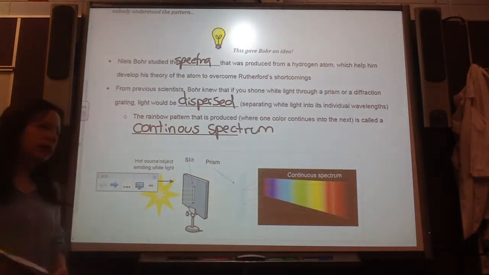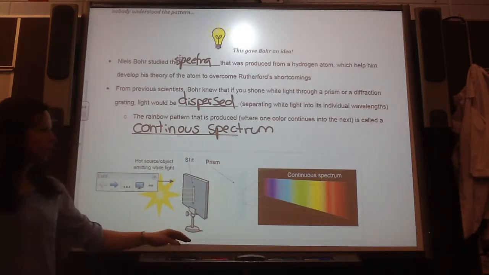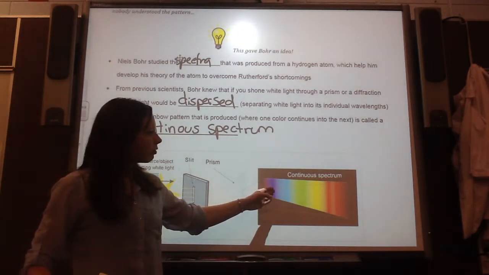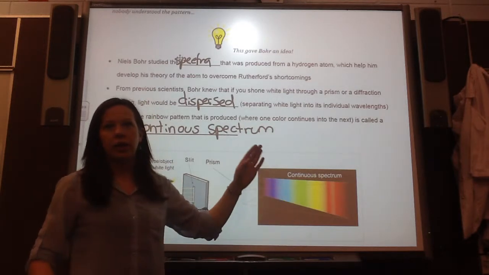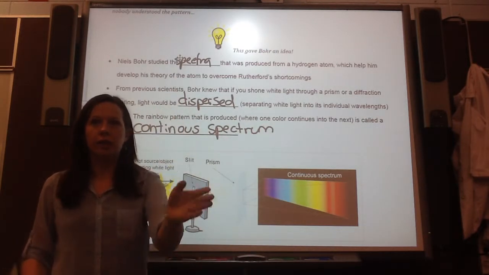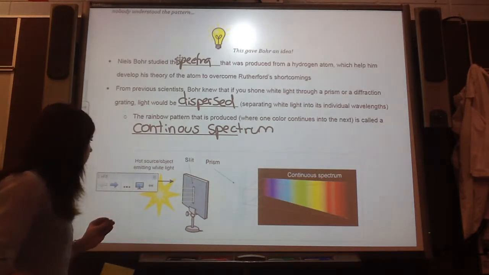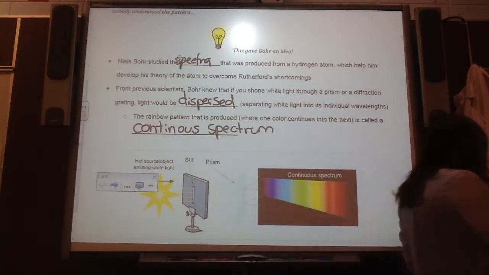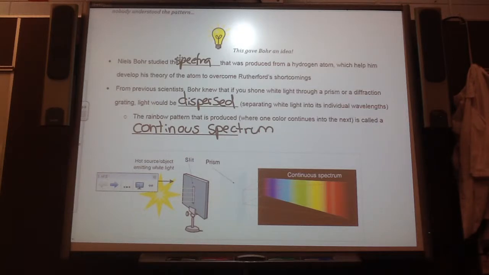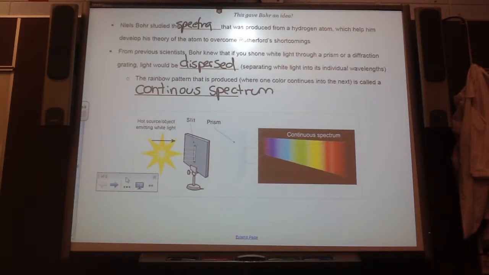So when you look at a rainbow or even at the prism, each color kind of goes into the next one. You know, there's not a definitive line where it's like, okay, this is yellow and then this is orange. It kind of molds into each other. Okay. So here we can see, don't flip the pages. It's really important that we understand this.